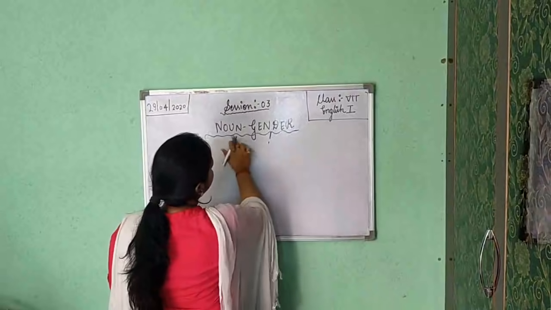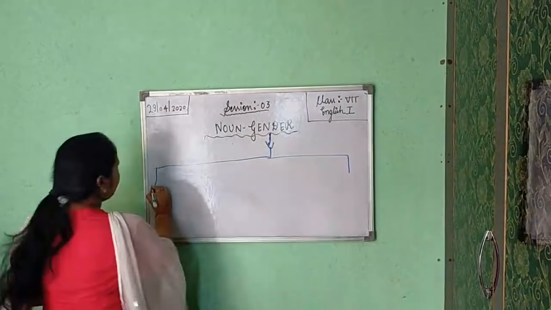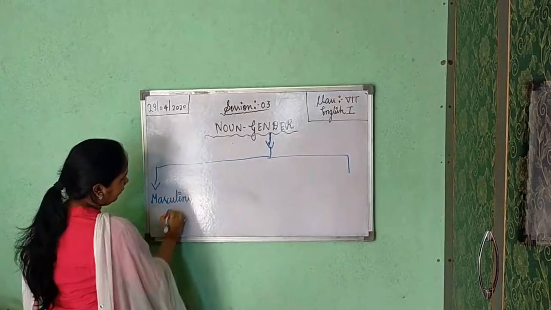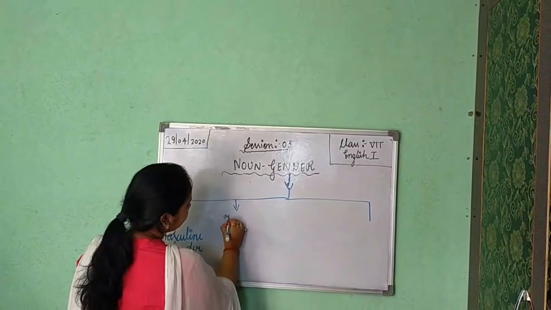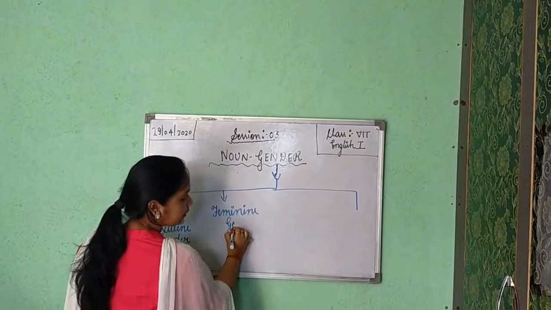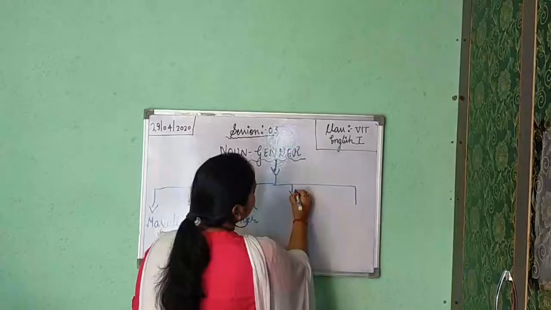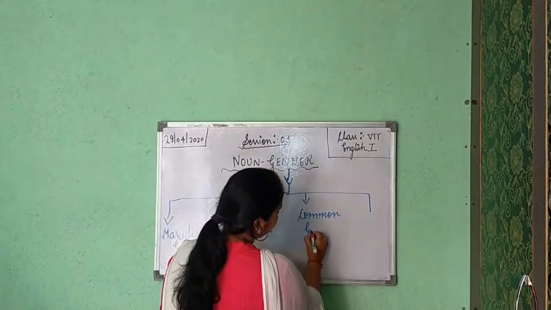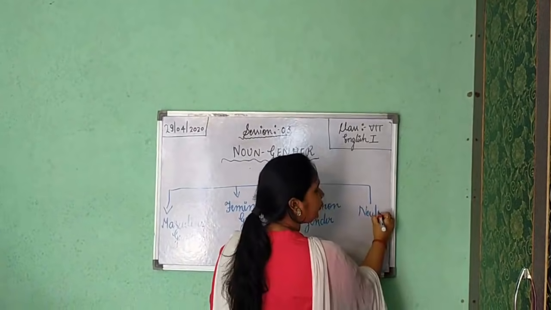Now, see the parts of gender. First, please make this chart in your copy. First one is masculine gender. Second is feminine gender. Now third is common gender. Okay? Third is common gender. And the fourth one is your neuter gender.